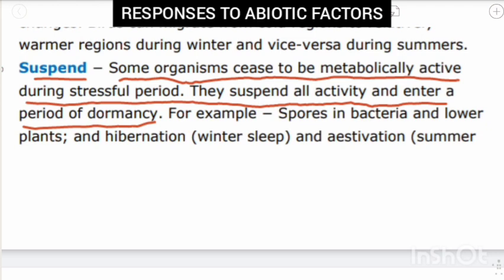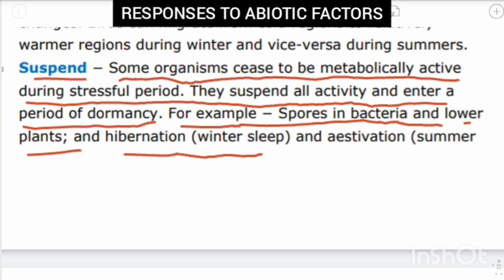They prevent all the activities, such that metabolic activity is minimized and they conserve their energy in the period of dormancy. Very simple. For example, spores in bacteria. Spores are produced in bacteria in order to suspend, and in lower plants. Hibernation is winter sleep. What is hibernation? Hibernation is a very deep sleep where some animals go only during the winter season.